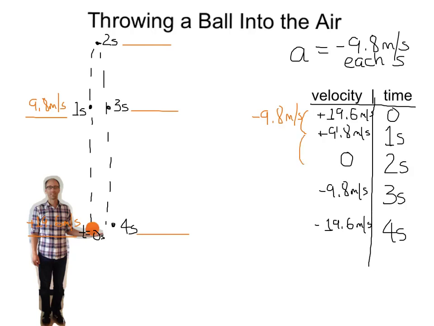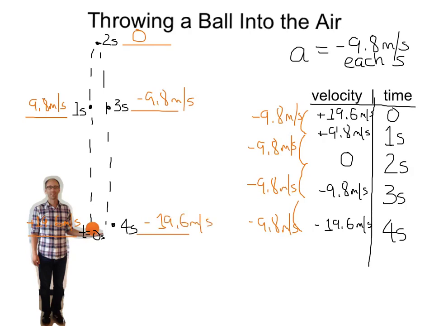After the next second, I subtract off another 9.8 meters per second of speed, and at the peak, the velocity is 0. Another second later, I subtract another 9.8 meters per second, and that gives me a velocity now of negative 9.8 meters per second. Another second later, I subtract 9.8 meters per second again, and I get a velocity of negative 19.6 meters per second.